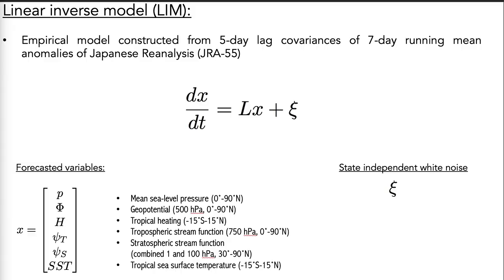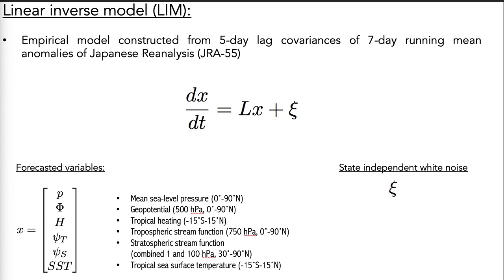So what exactly is a linear inverse model? Well, a LIM is an empirical model constructed from lagged covariances between observations of various atmospheric and oceanic variables. Here we include sea level pressure, geopotential height at 500 millibars, tropical heating and tropical sea surface temperatures, and both a tropospheric and stratospheric stream function. All of these variables here we've taken from the JRA-55 reanalysis.